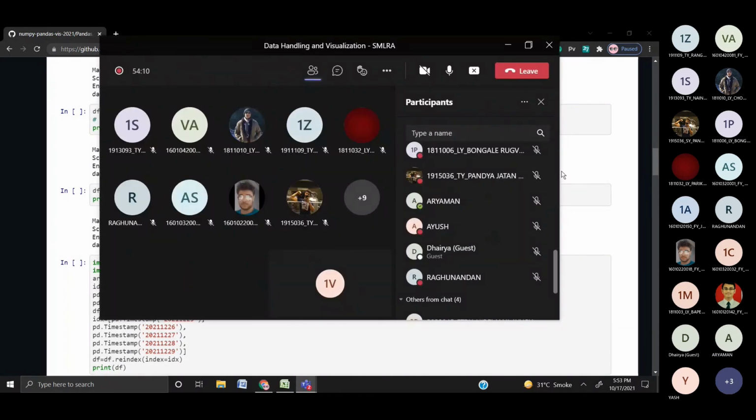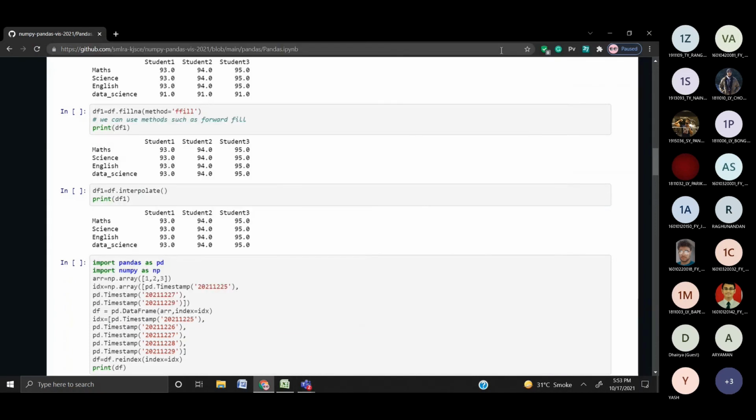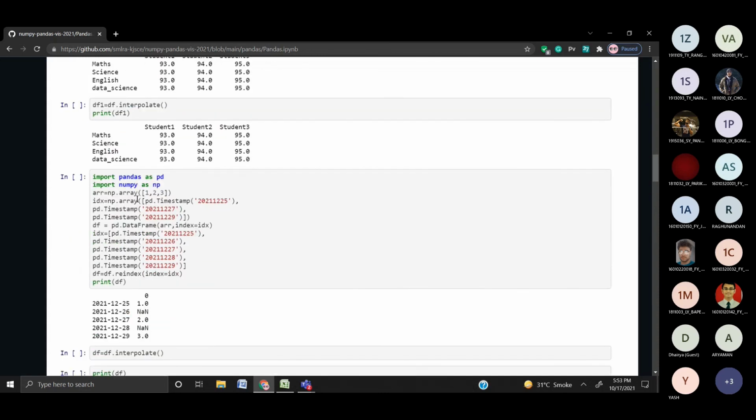Does anyone have any doubts till now? Okay, we move ahead. What the interpolate function does is pandas fills it out nicely using the midpoints between the points. If this was a curvilinear function, we would fit a function and it would find the average in another way. We'll look at a better example to understand the interpolate method.